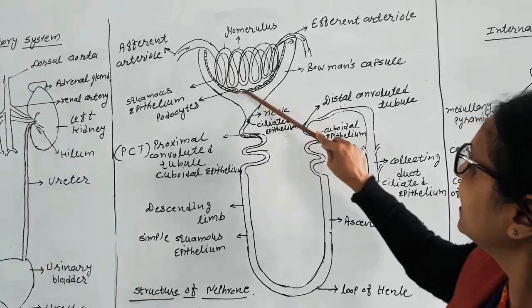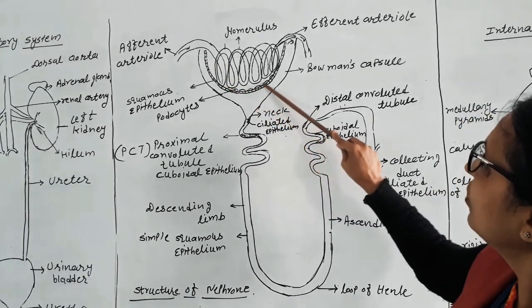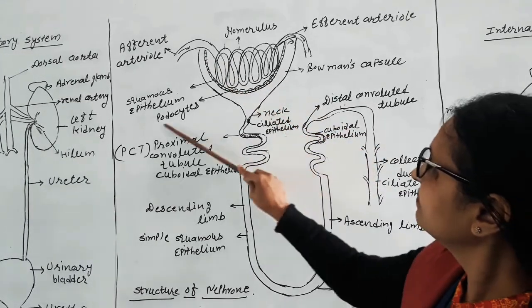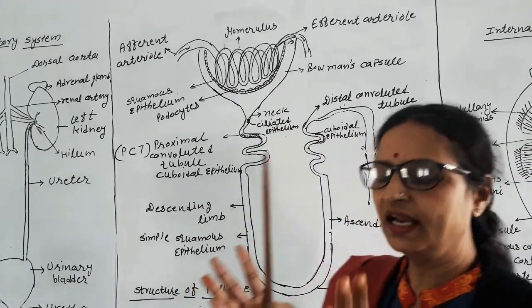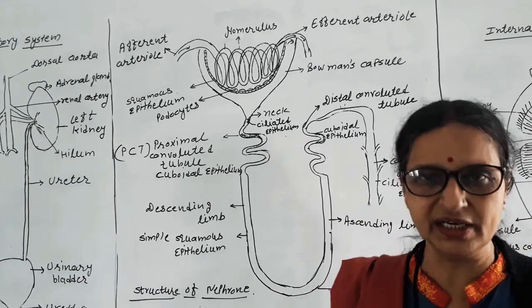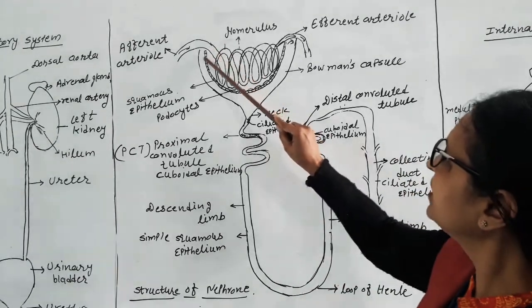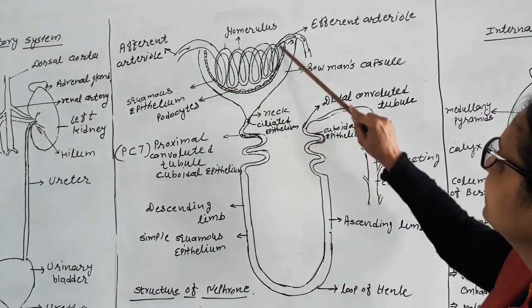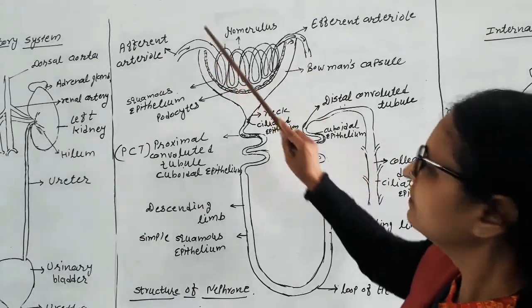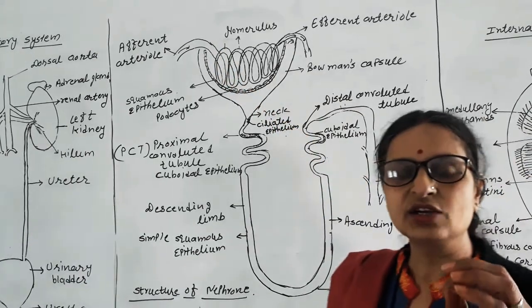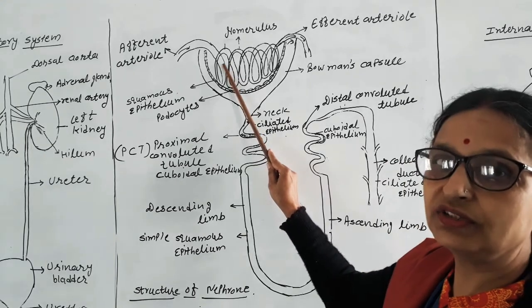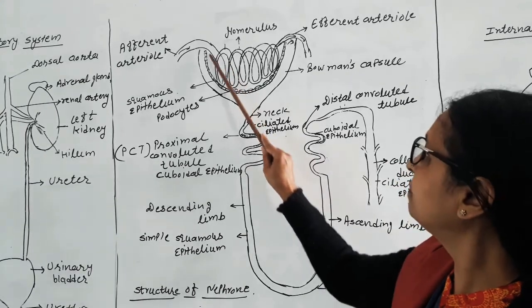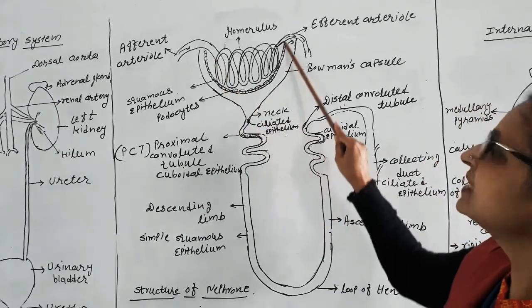Bowman's capsule has a layer called podocytes. The podocyte layer is inner. So the podocyte layer and the endothelium become one, and form the filtration surface here. The filtration surface is the combination of the endothelium layer of the blood capillary and the podocytes of the Bowman's capsule.